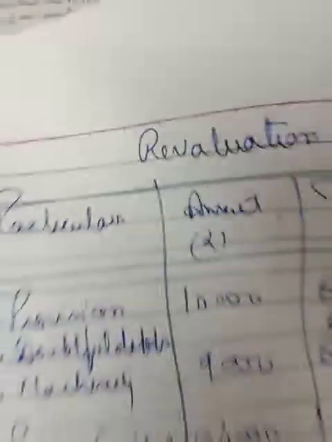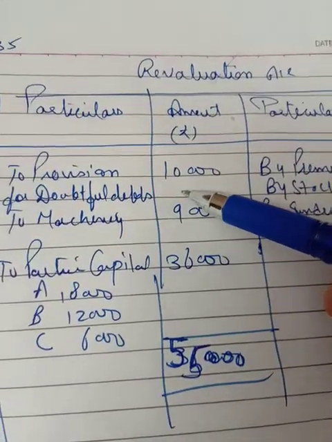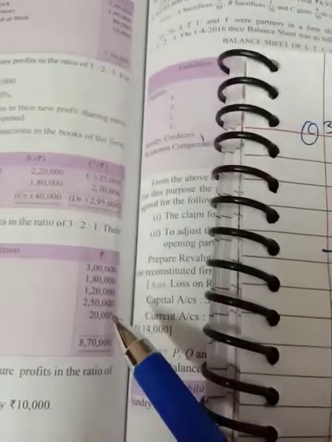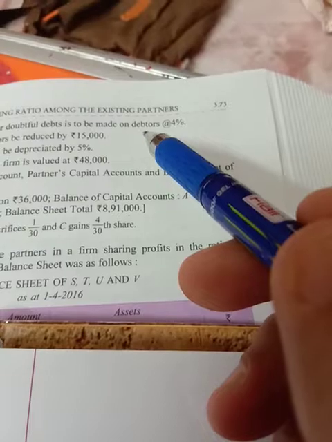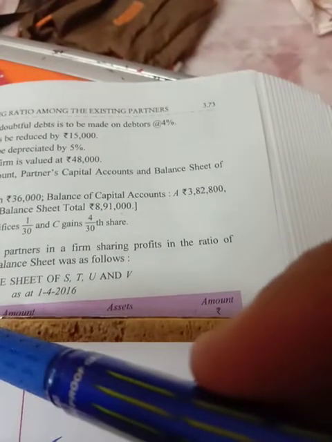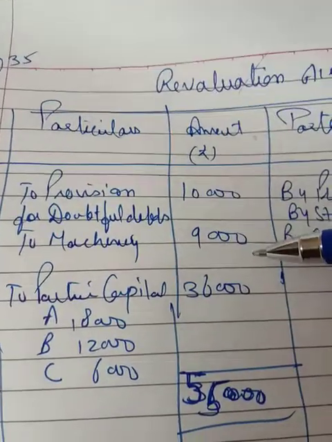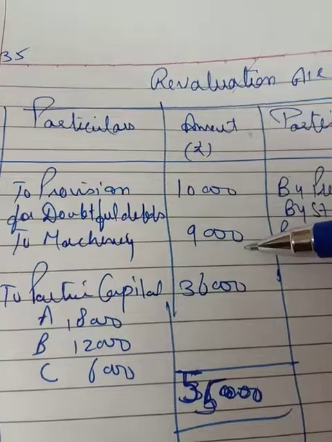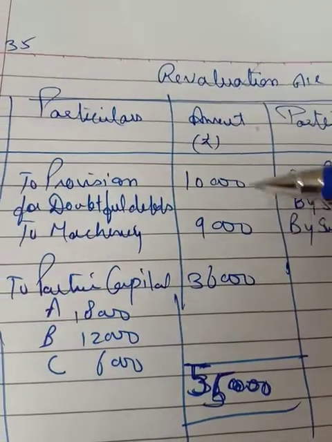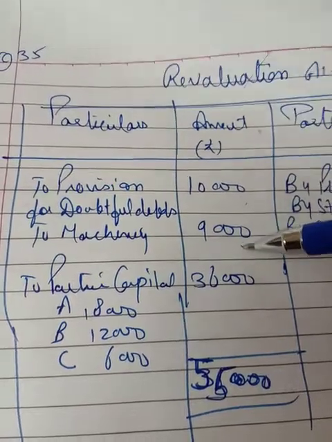So first of all, the revaluation account. First of all, the provision for doubtful debts 10,000. Debtors are given over there 2,50,000 and you have to make the provision for doubtful debts, that is 4%. You calculate 4% on debtors, that is 2,50,000, that will be 10,000. Then machinery has been depreciated by 5%. So you have to calculate 5% of the machinery, that is 9,000, to machinery account, because here the asset is decreasing.